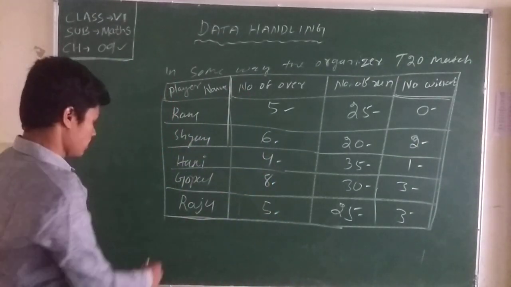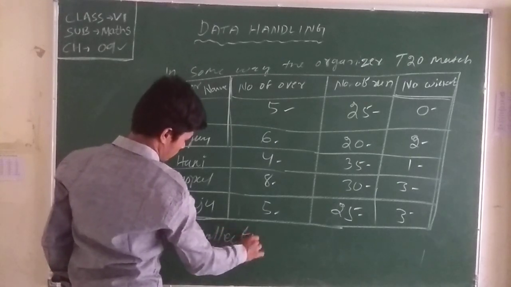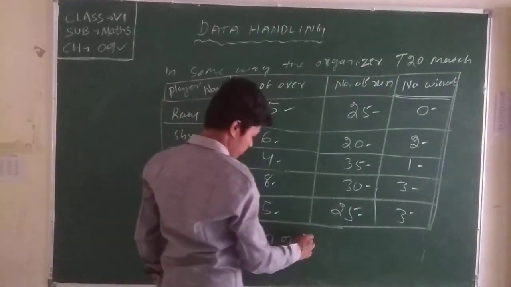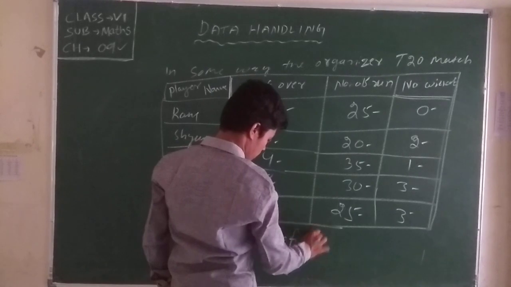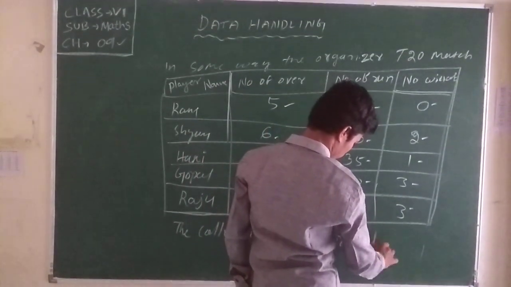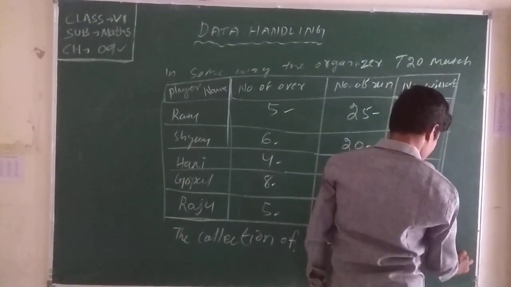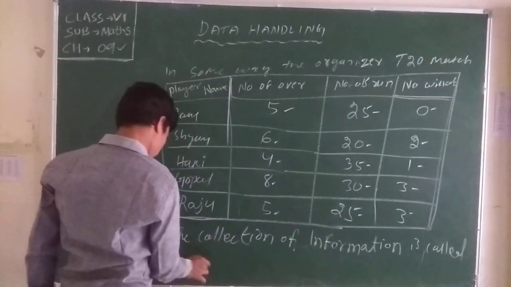We know that the collection of information is called data.